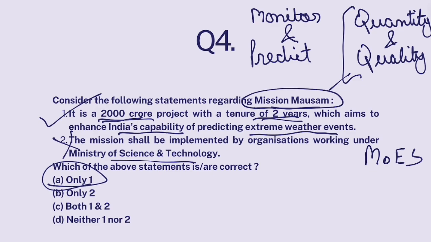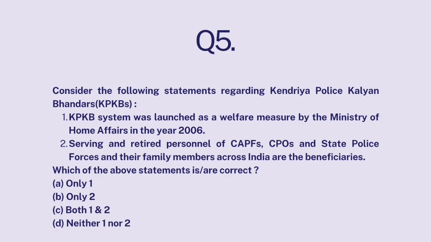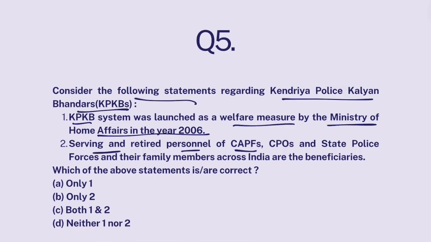Okay, and last, question number 5. Consider the following statements regarding Kendriya Police Kalyan Bhandars. KPKB system was launched as a welfare measure by Ministry of Home Affairs in the year 2006. Serving and retired personnel of CAPF, Centrally Armed Police Force, CPO, Central Police Organizations, and state police forces and their family members across India are the beneficiaries.